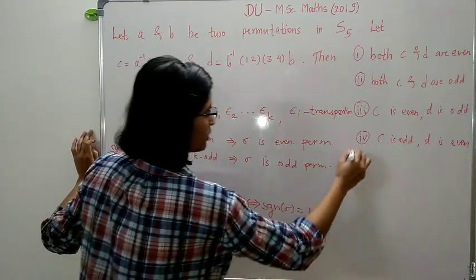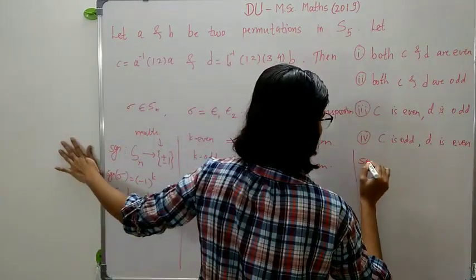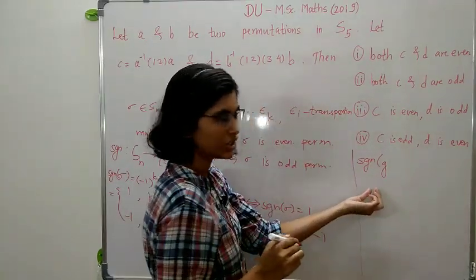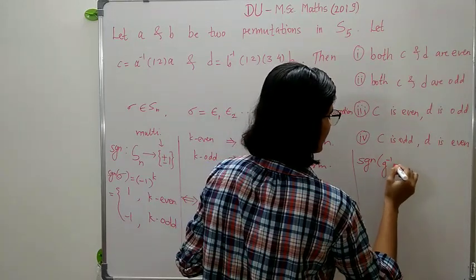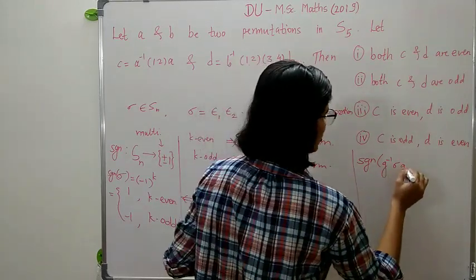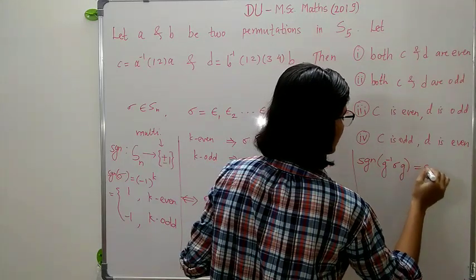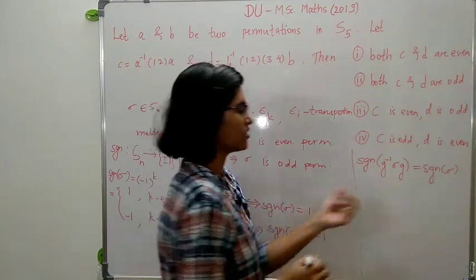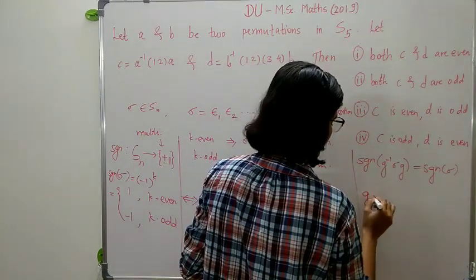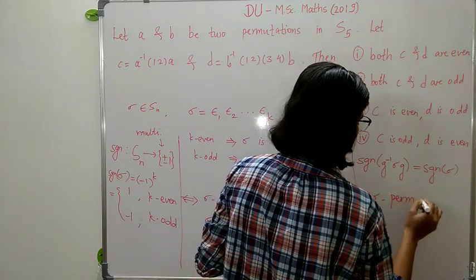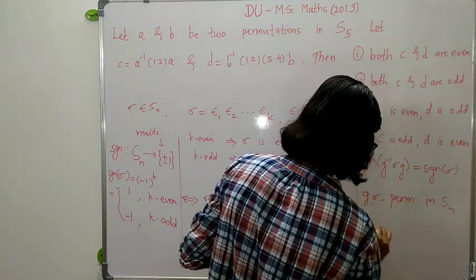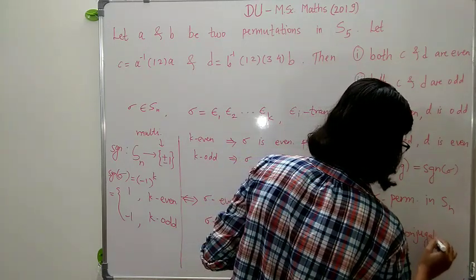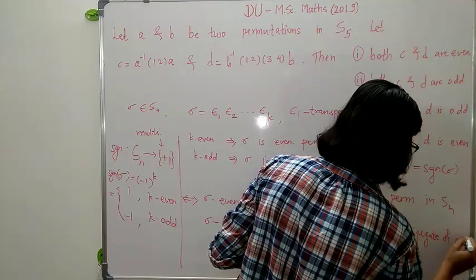So we have the signature of G inverse sigma G, where you take any permutation G, take its inverse, and then any permutation sigma, is the same as the signature of sigma. What is this G inverse sigma G? In general, if we take any G and sigma, these are permutations in Sn, then G inverse sigma G is called a conjugate of the permutation sigma.